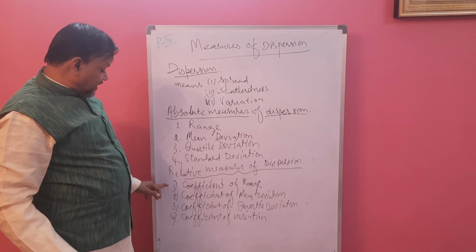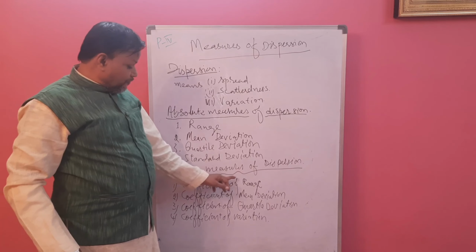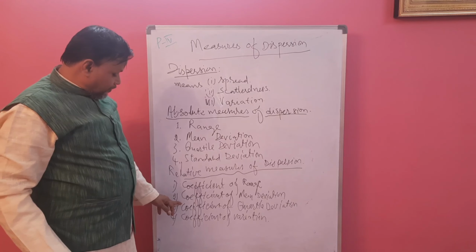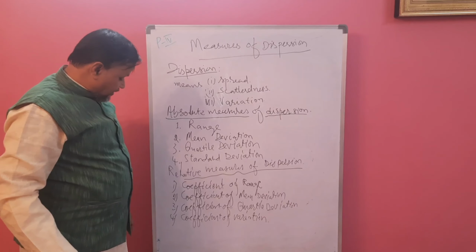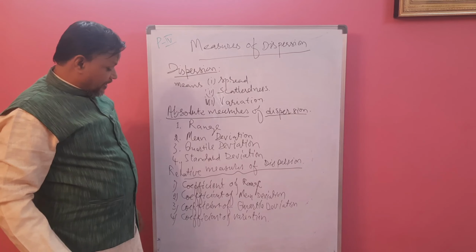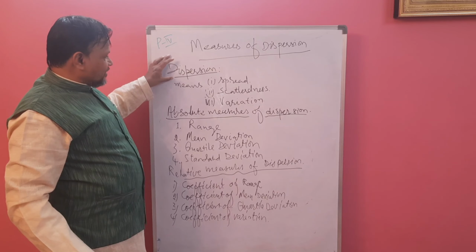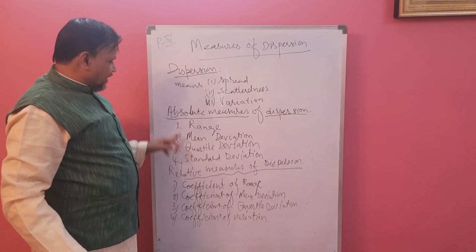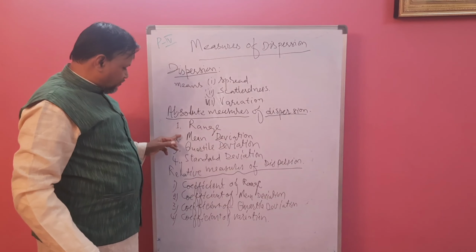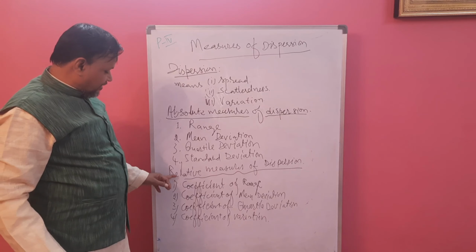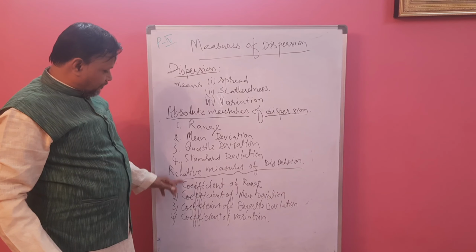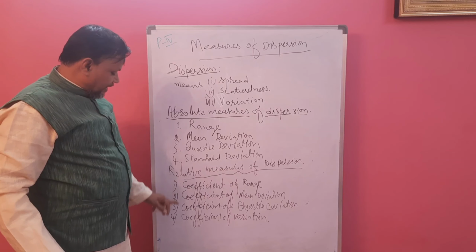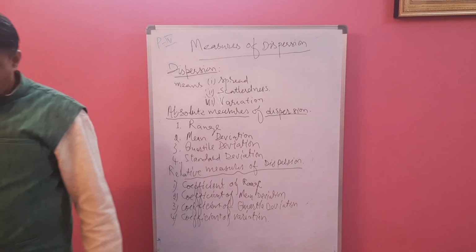Now, relative measures of dispersion. Relative measures of dispersion are four types: coefficient of range, coefficient of mean deviation, third coefficient of quartile deviation, and fourth coefficient of variation. So the meaning of dispersion is spreading, scatteredness or variation. Absolute measures are range, mean deviation, quartile deviation, standard deviation. Relative measures are coefficient of range, coefficient of mean deviation, coefficient of quartile deviation and coefficient of variation.